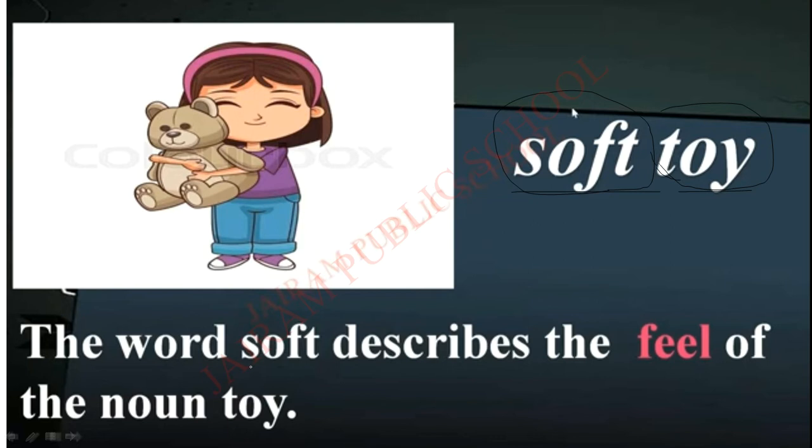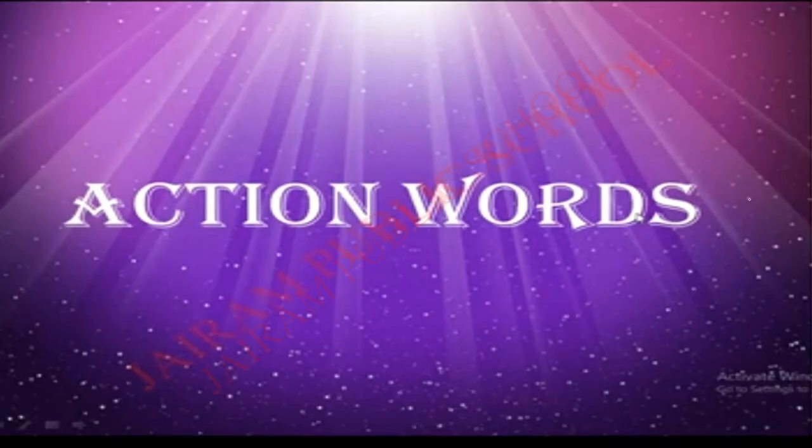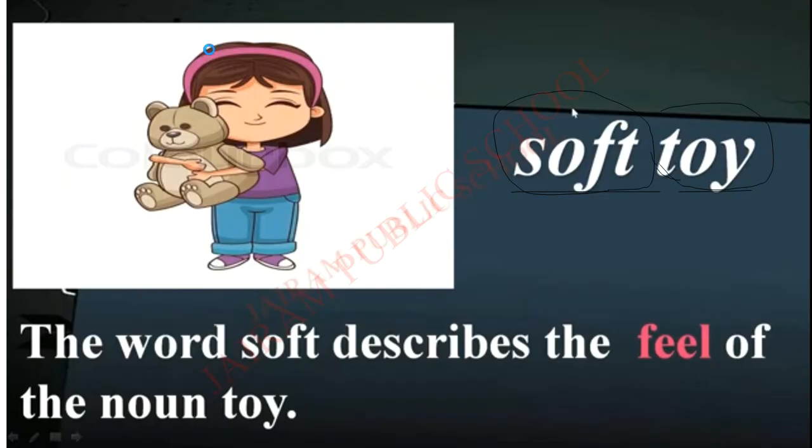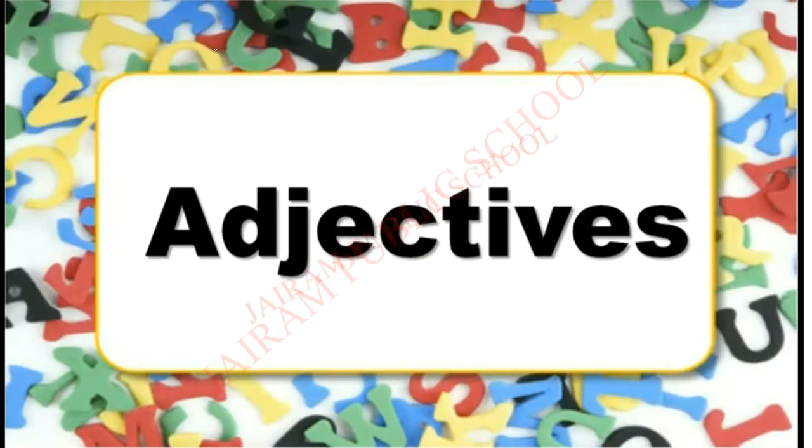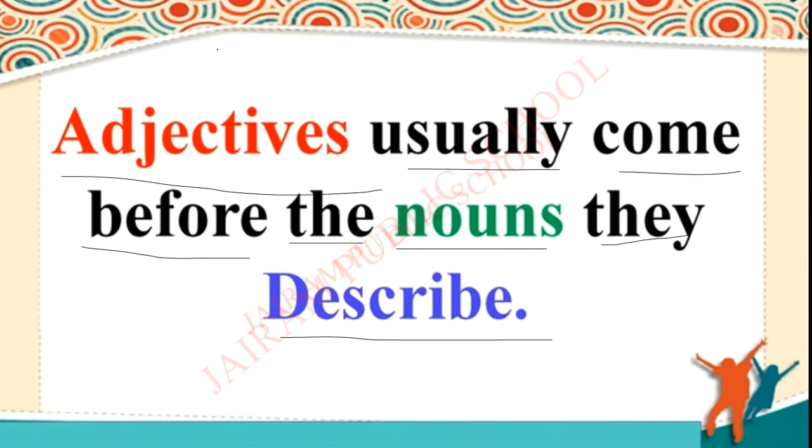The word soft describes the feel of the noun toy. So, how is the toy? By touching, we are feeling, no? So, the feel of the toy is soft. The describing word is soft here. Okay, children? Very good. Next. So, this is all about adjectives. I hope you all understand what an adjective is.